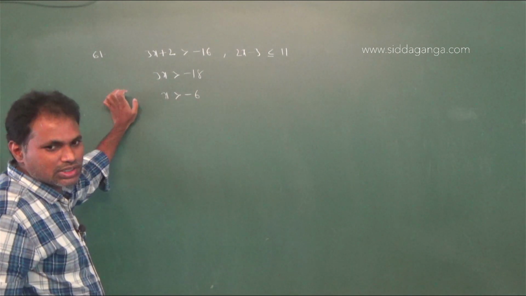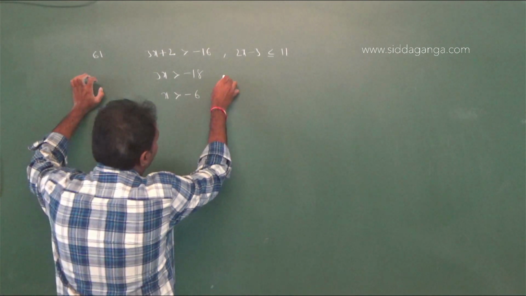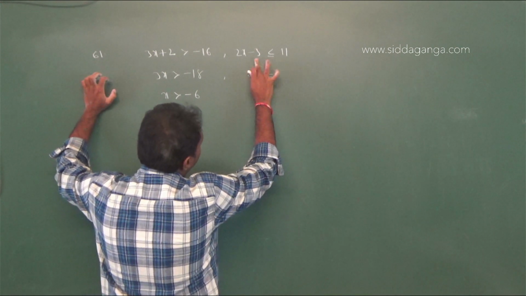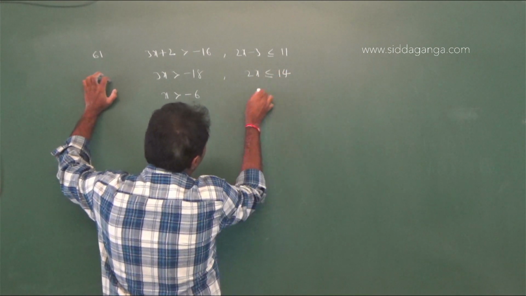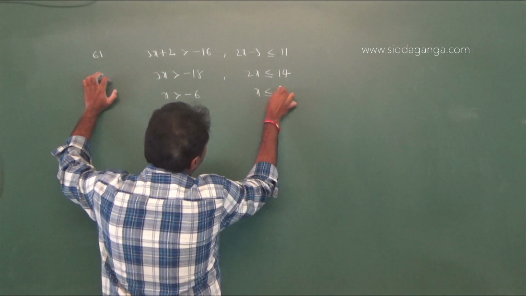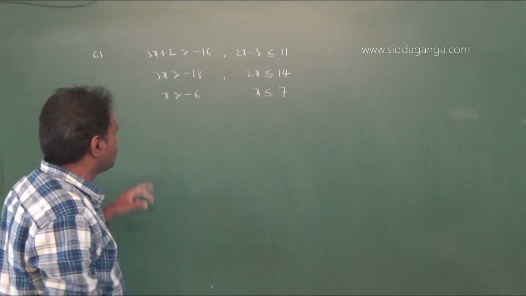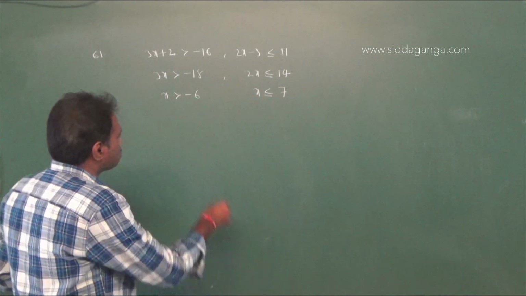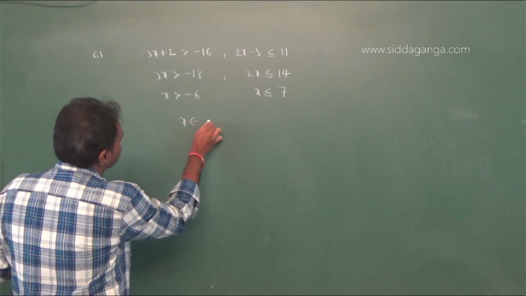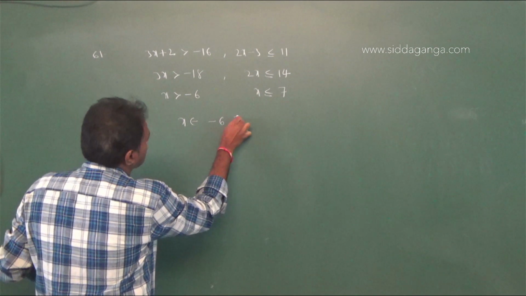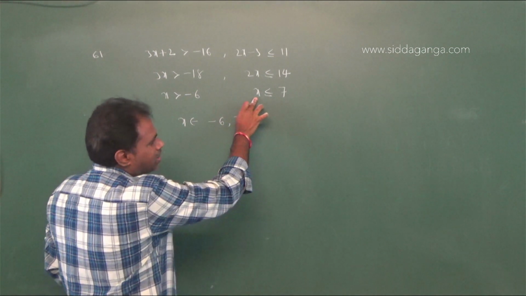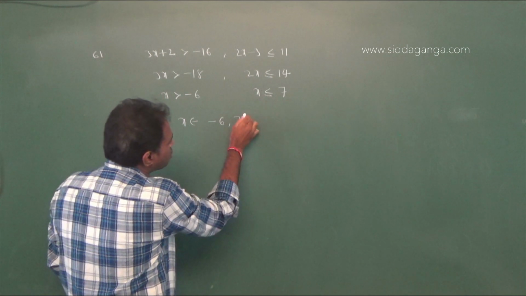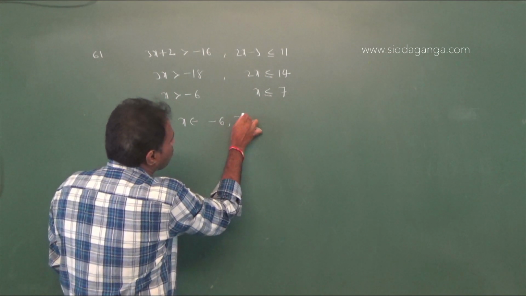And from the second, 2x is less than or equal to 11 plus 3, that is 14, and x is less than or equal to 7. So x is greater than minus 6 and x is less than or equal to 7. Therefore x belongs to minus 6 to 7. But here x is less than or equal to 7, so at 7 equality is also there. Therefore at 7 you have to take a closed bracket.